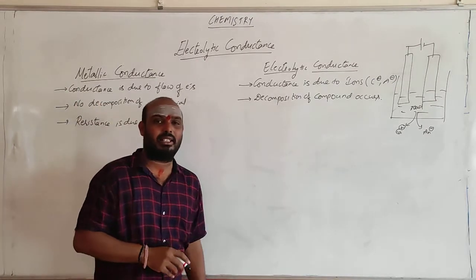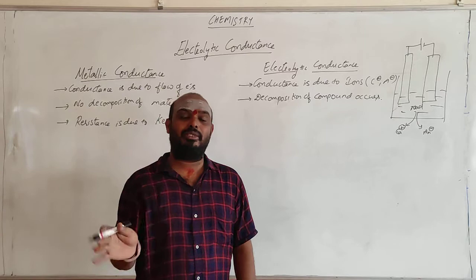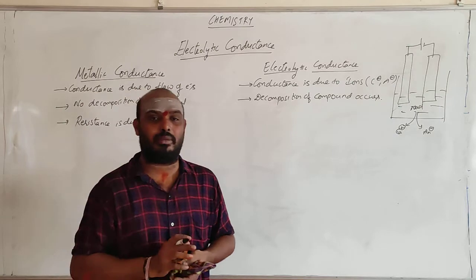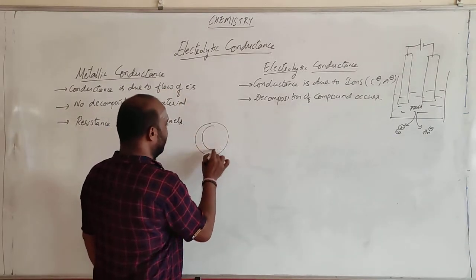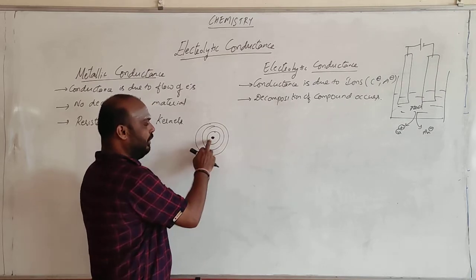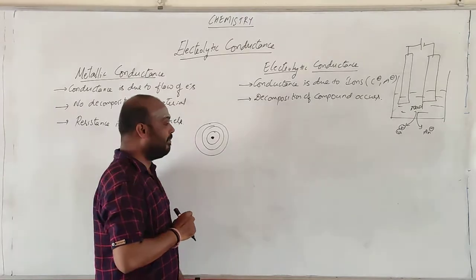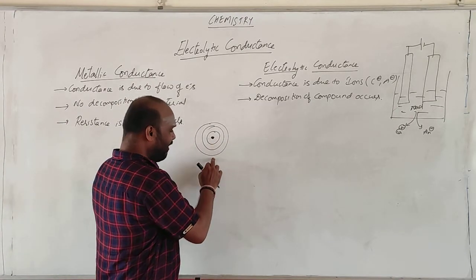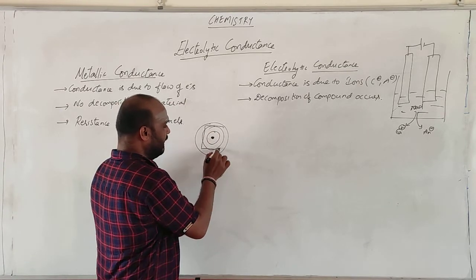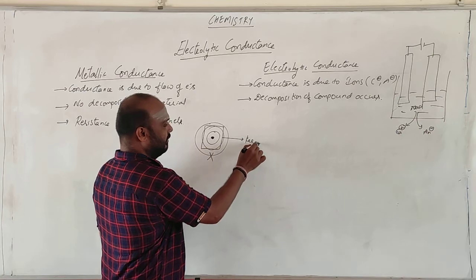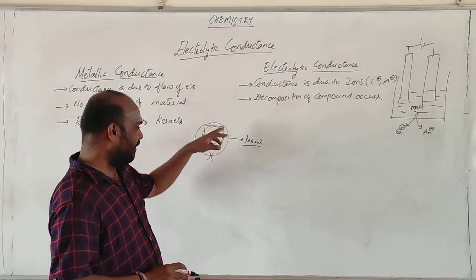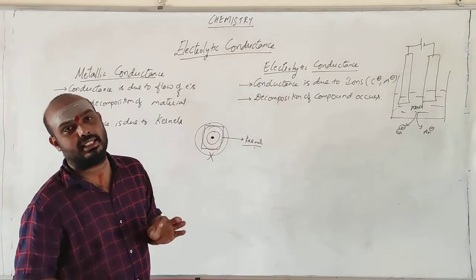What is meant by kernel? It is nothing but, apart from the valence shell electrons, the nucleus with the remaining electrons in the orbitals. Suppose I have a nucleus with three orbitals. Apart from the last shell, the entire two shells with the nucleus, this entire thing, is called the kernel. Apart from the valence shell, the remaining part is called the kernel.